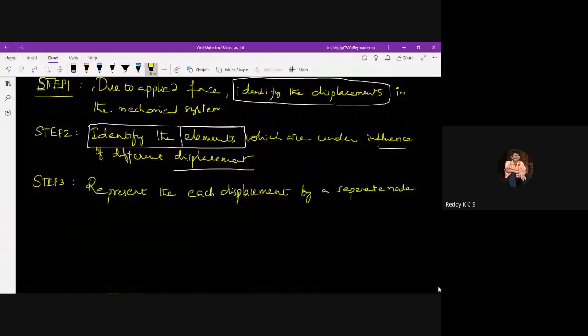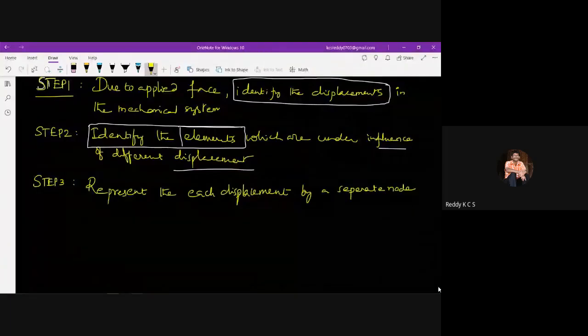When I want to develop a mathematical model or a set of equations for a mechanical system, we need to follow these steps. You know the physical system, for example, a spring, a damper and then the mass like this.